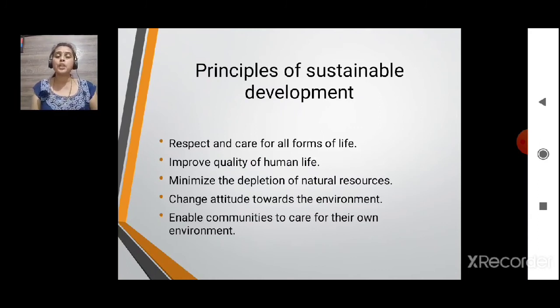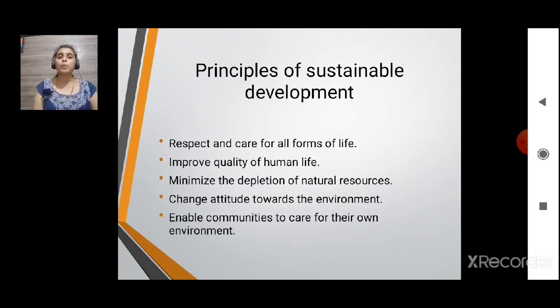Then change attitude towards environment. We should have a positive attitude towards the environment, and Swachh Bharat Abhiyan is going on keeping this point of view in mind, that we should not put dustbins or dust or unwanted things on the road, especially plastics, and we have to minimize the usage of plastics.